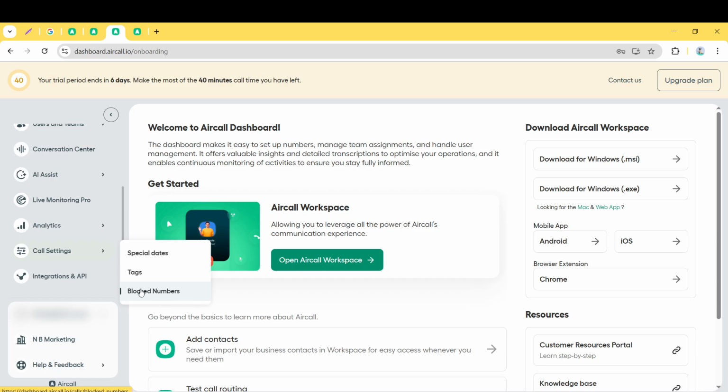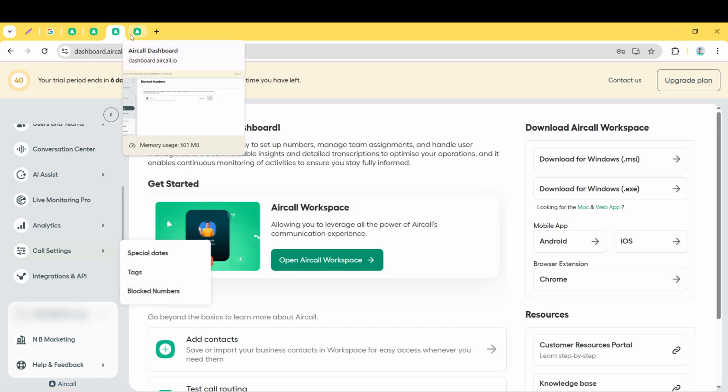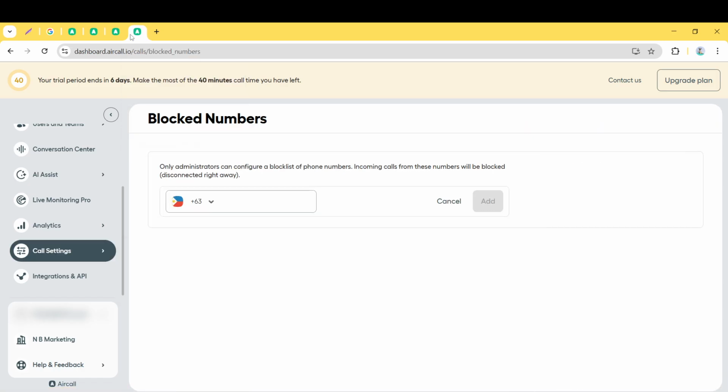Scrolling through the settings, you'll want to find the section labeled Blocked Numbers. This is the hub for managing all numbers that you've decided to block, and it's where you can add new numbers to this list. Go ahead and click on the Blocked Numbers tab, which will allow you access to the settings you need.